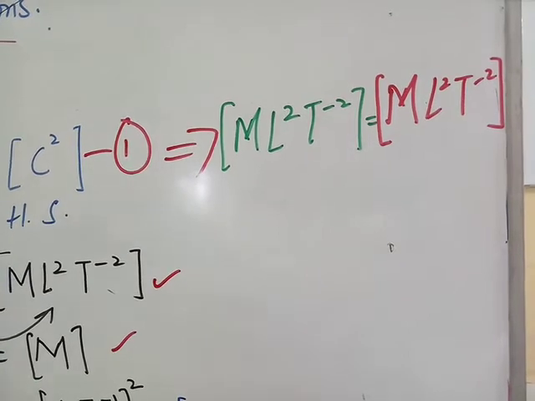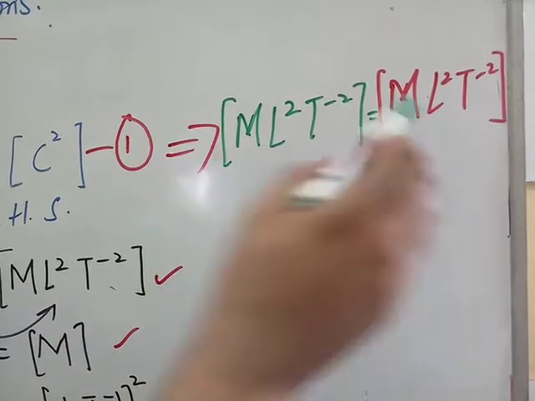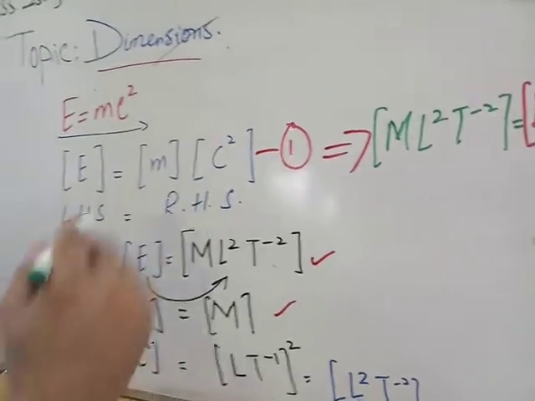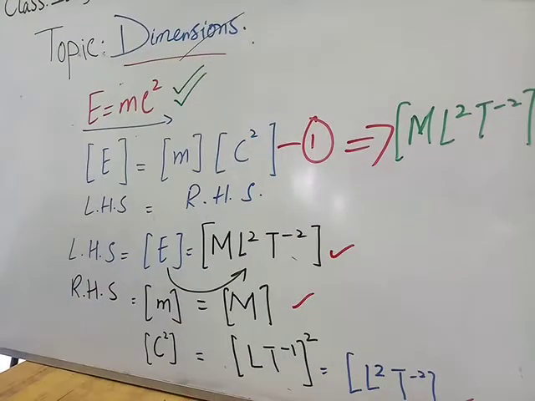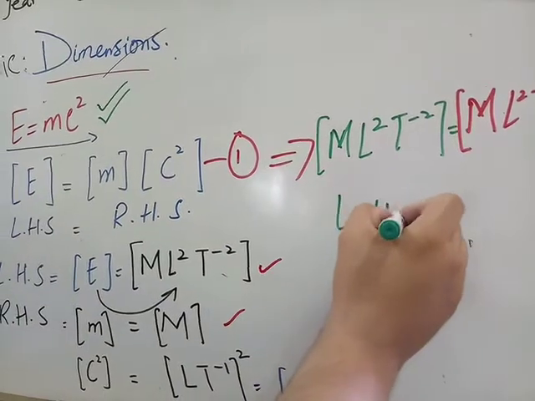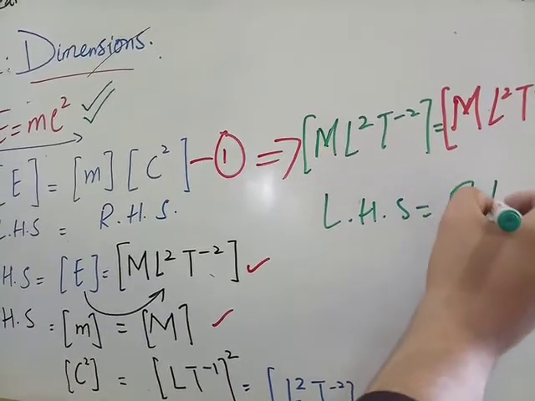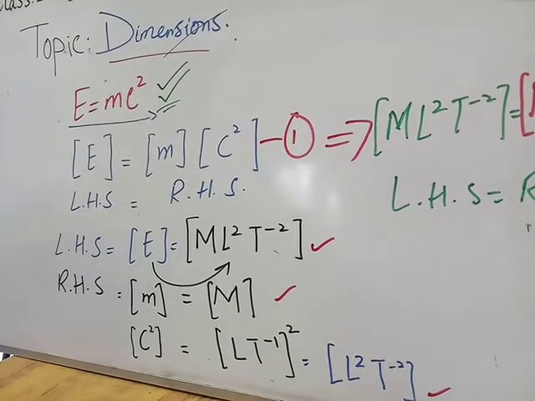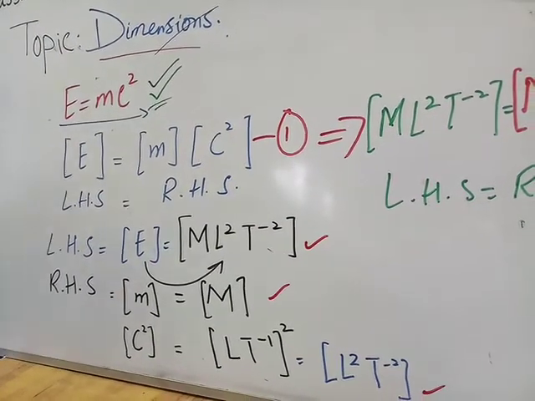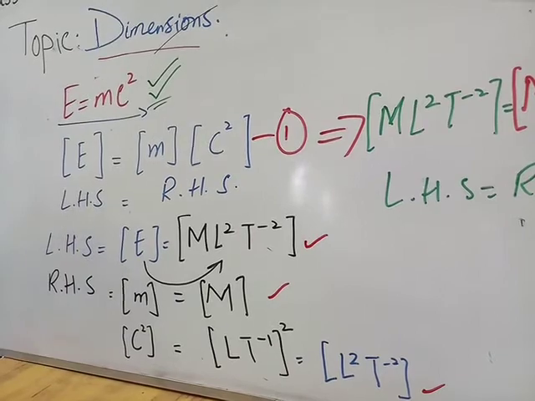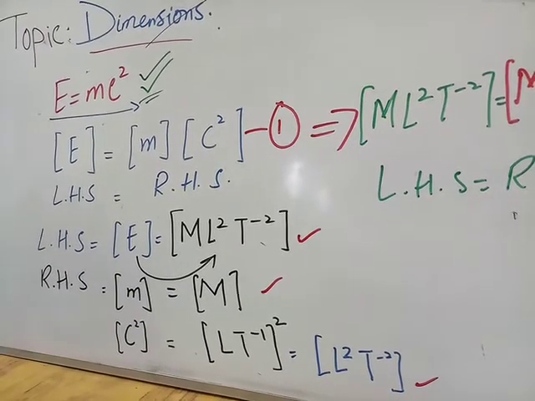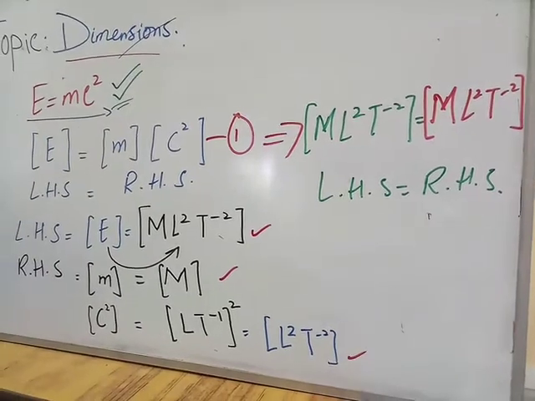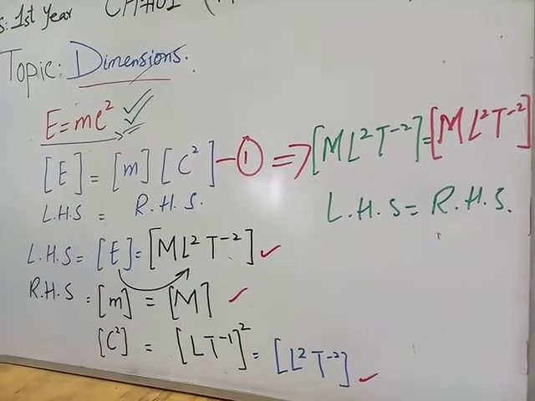So both sides are equal. When the left hand side is equal to the right hand side, it means this equation is dimensionally correct. So the famous Einstein equation is dimensionally correct. In this way we check the dimension of an equation.